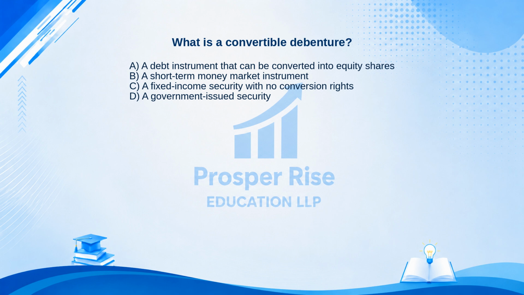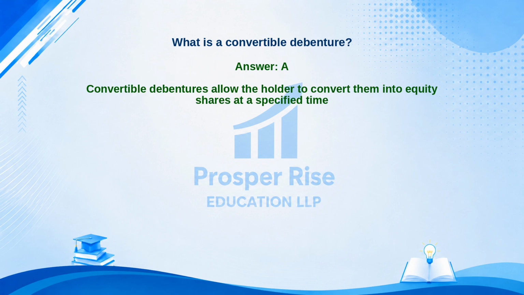The correct answer is option A. Let's see why. Convertible debentures allow the holder to convert them into equity shares at a specified time.